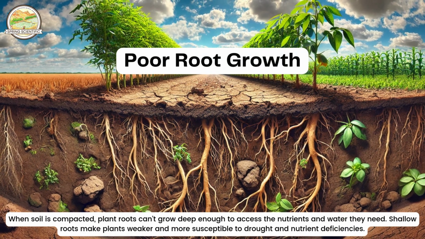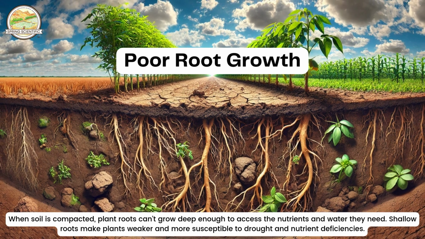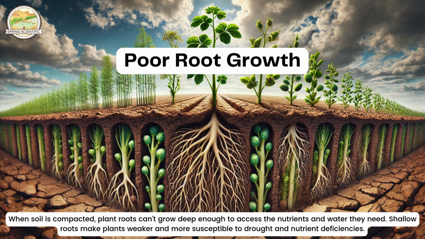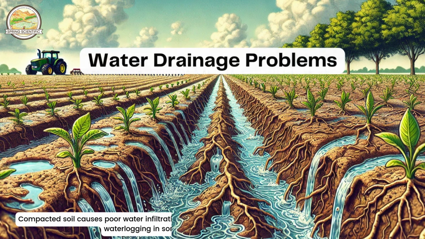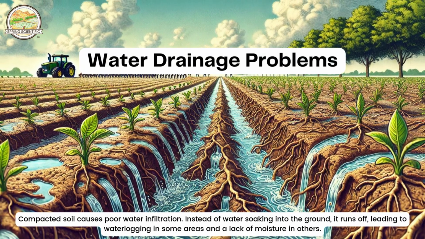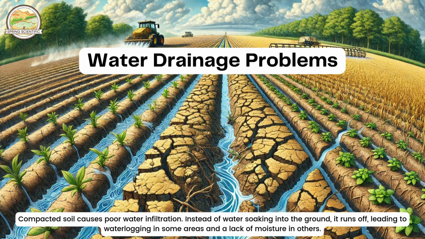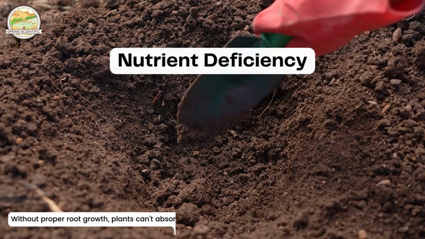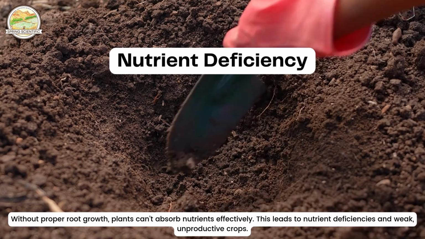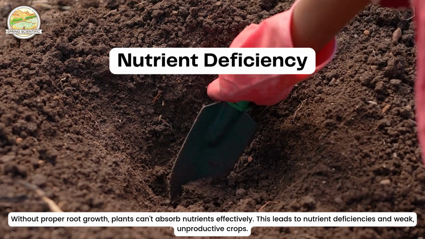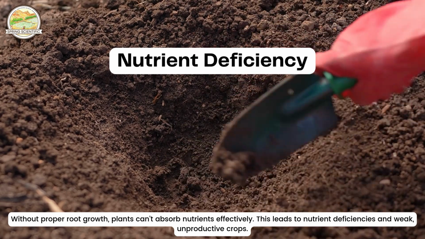1. Poor root growth. When soil is compacted, plant roots can't grow deep enough to access the nutrients and water they need. Shallow roots make plants weaker and more susceptible to drought and nutrient deficiencies. 2. Water drainage problems. Compacted soil causes poor water infiltration. Instead of water soaking into the ground, it runs off, leading to waterlogging in some areas and a lack of moisture in others. 3. Nutrient deficiency. Without proper root growth, plants can't absorb nutrients effectively. This leads to nutrient deficiencies and weak, unproductive crops.